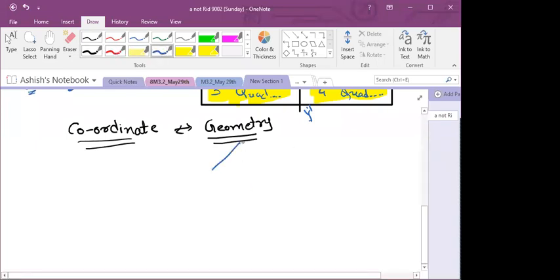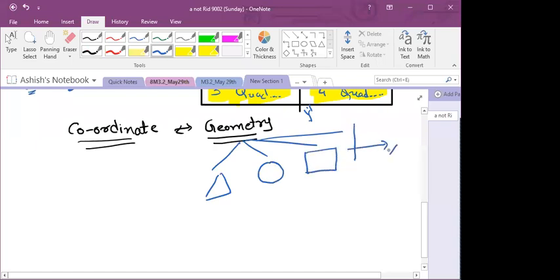Geometry means everything that you are drawing, isn't it? Triangle, circle, square, right? All graphs that you have drawn, linear graphs, line graphs, various bar graphs, histograms, isn't it? These all are part of geometry.